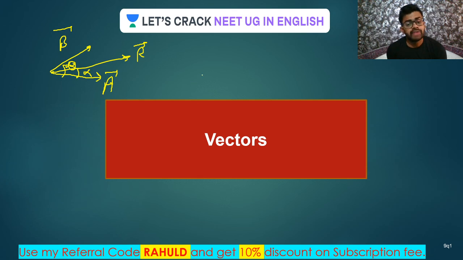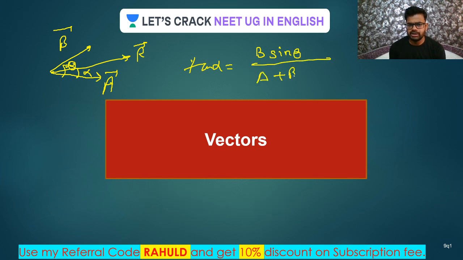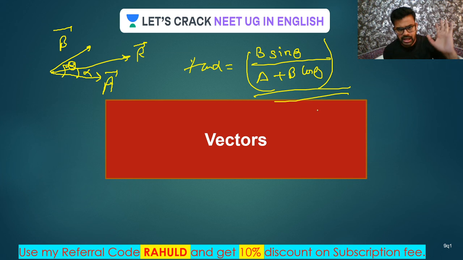So what is the angle made by the R vector, the resultant vector, with vector A? That will be tan alpha is equal to B sine theta upon A plus B cos theta. Got it? Remember this formula. You need to remember it. I have covered everything in the last class.